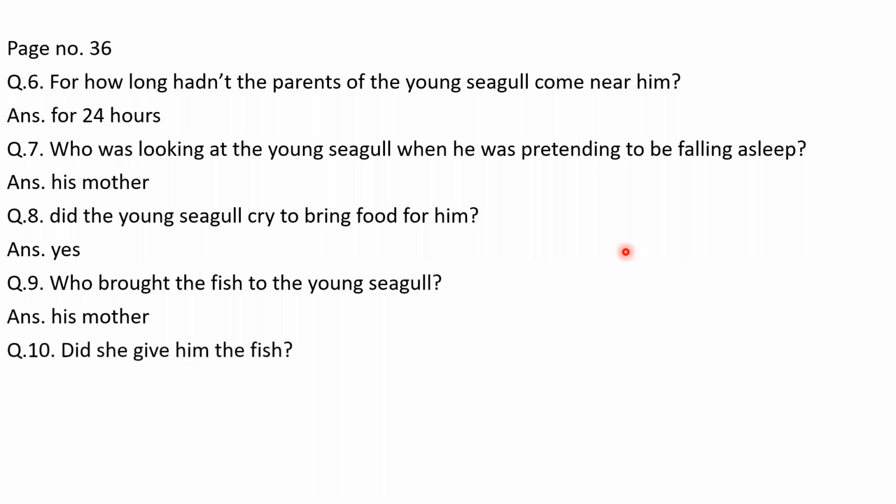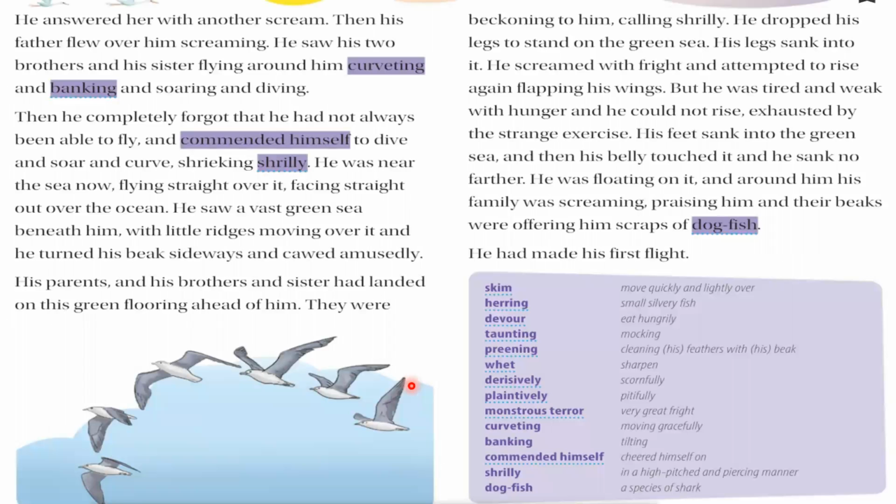Next is, did she give him the fish? The mother of that young seabird. So, did his mother give him the fish or not? Give the answer in yes or no. Himanshi, you please tell me. Sir, she did not give him the food. Very good. So the answer we can say is no. Okay, so this page we have done. Now we have come to the next page.